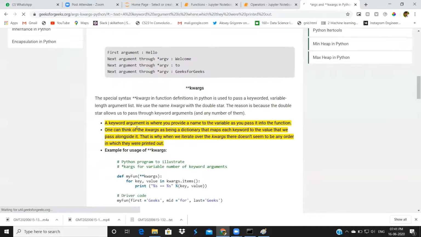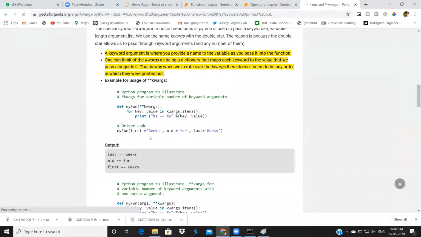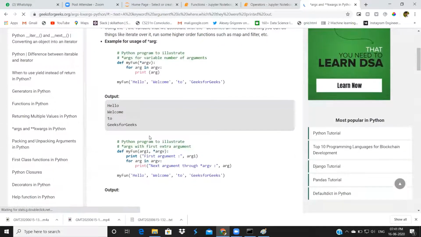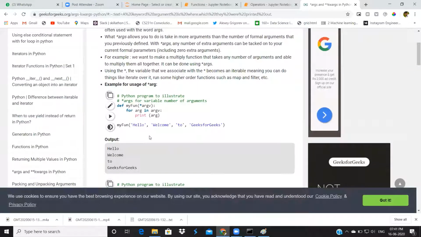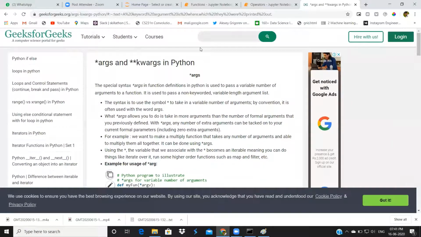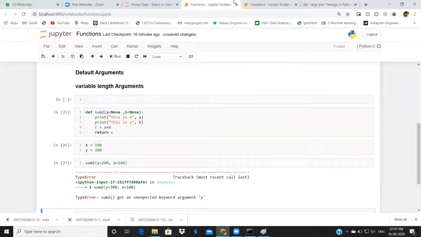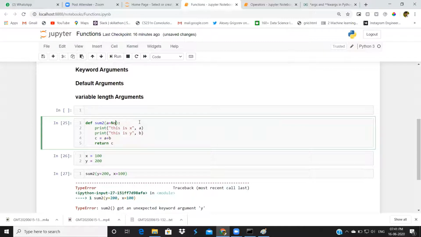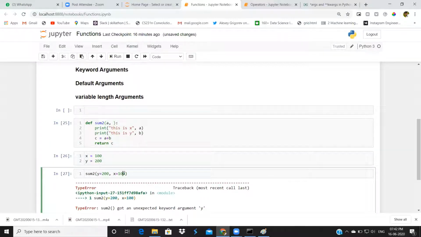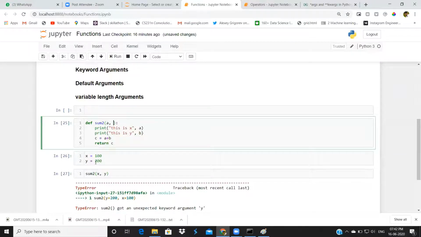Here, for keyword argument functions, the initialization will be slightly different. Before discussing keyword arguments, I will go with default arguments. I will explain keyword arguments in this session, last. For suppose, for the values I am sending, we will make it x equal to 100, y equal to 200 only. x comma y. x equal to 100, y equal to 200.